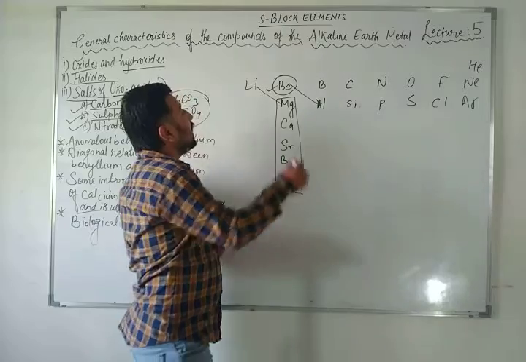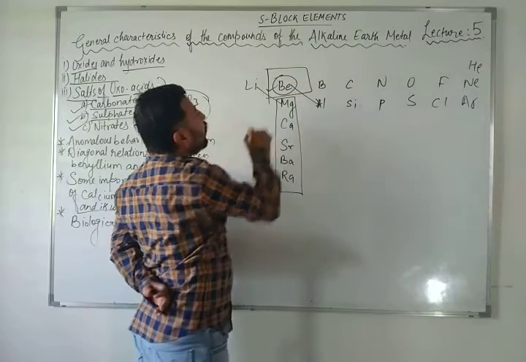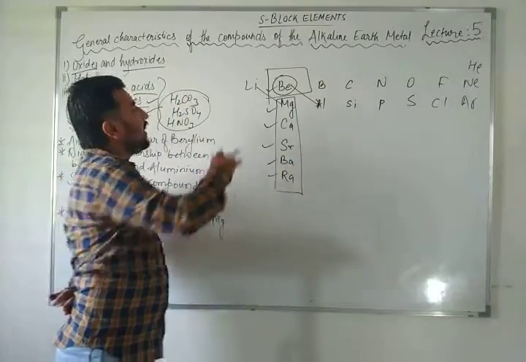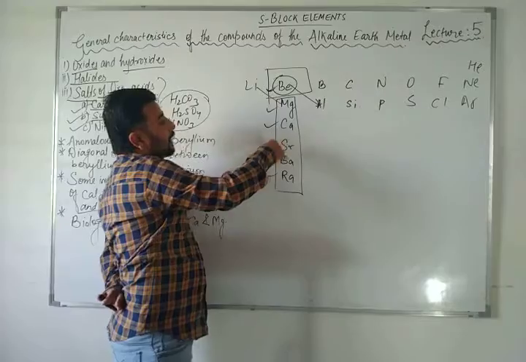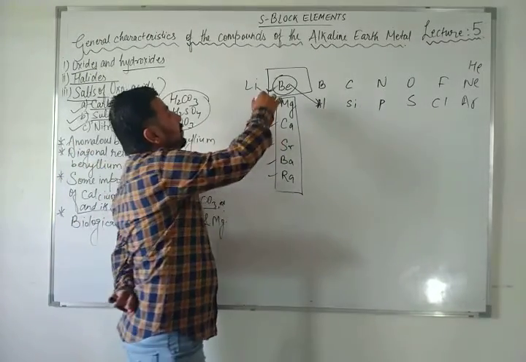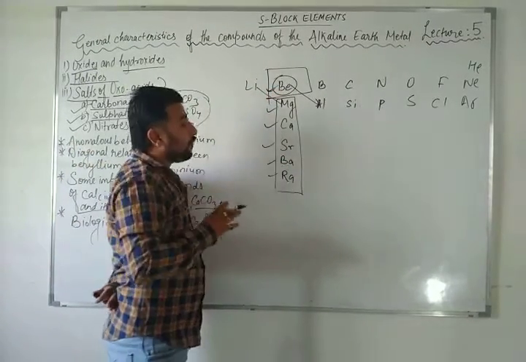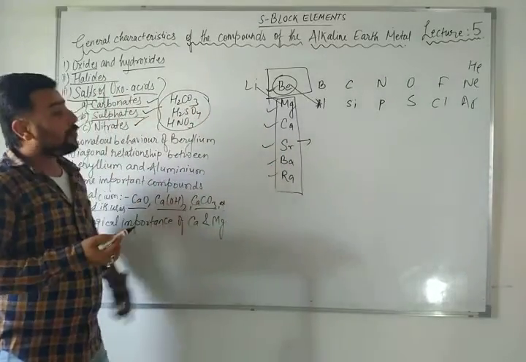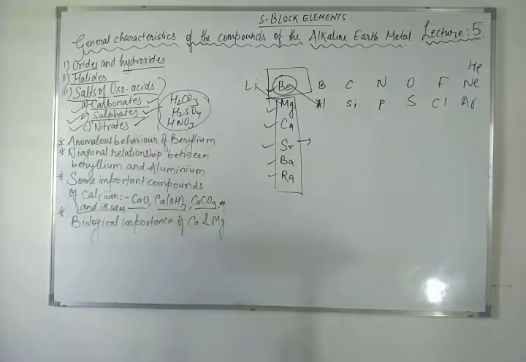There you will see beryllium will not give more than 4 ligands, but the others can give 6 and 8 ligands, because beryllium's atomic size is small and it does not have more than 4 vacant orbitals, while the others have vacant d orbitals. So beryllium will show only coordination number 4, because in the valence shell there are only 4 orbitals, right? And the rest of the elements will give 6 or 8 because of the vacant d orbitals.